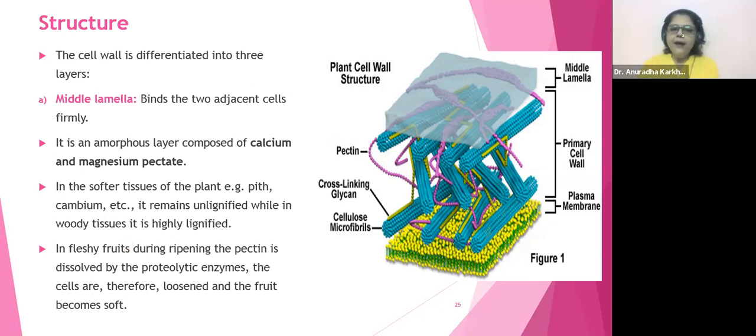Middle lamella binds the 2 adjacent cells firmly. Now, if you have got tiles in your house, yes, everyone has tiles at home. Between 2 tiles, can you see a cementing gap?